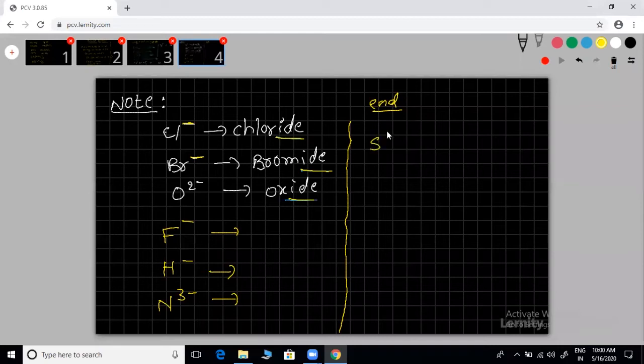Okay, S2 minus, sulfide. Sulfide, P3 minus, phosphide. You can write all these now. Phosphide. You should write the spellings perfectly.